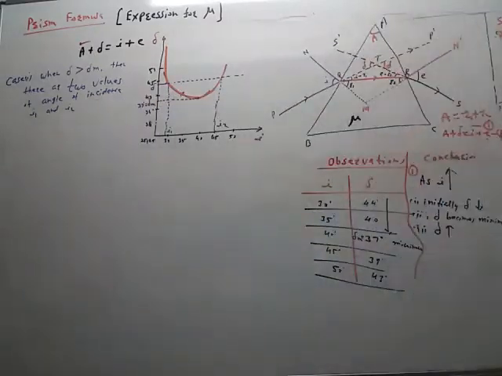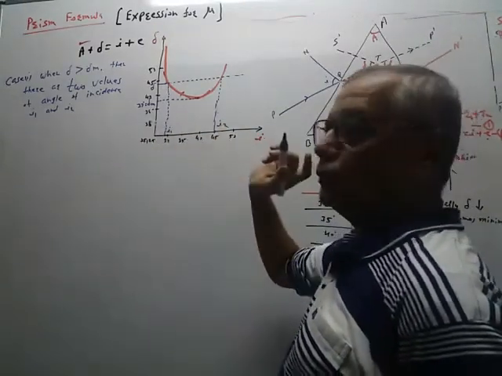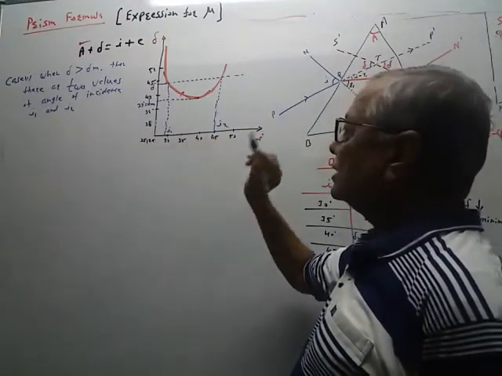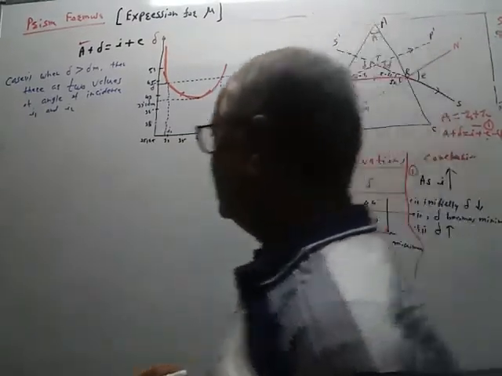So when the angle of deviation delta is greater than delta m, then for a given value of delta there are two values of angle of incidence. One is i1, the other is i2. So i1 and i2 are different. i2 is greater than i1. i1 minus i2 is not 0.